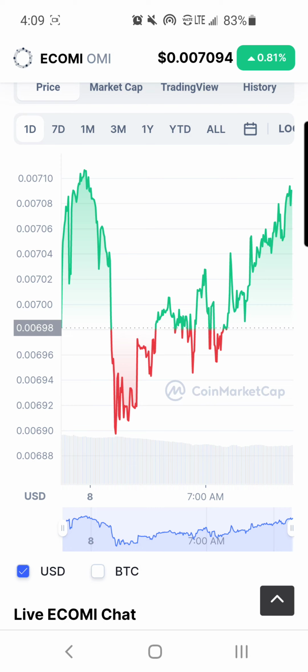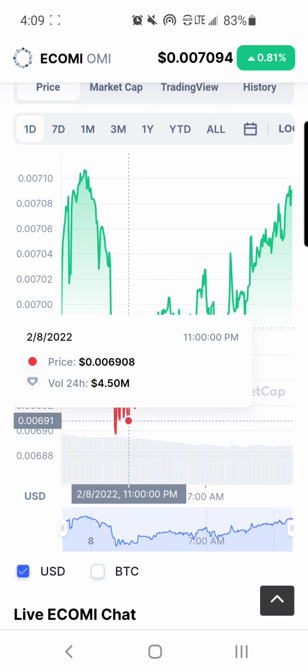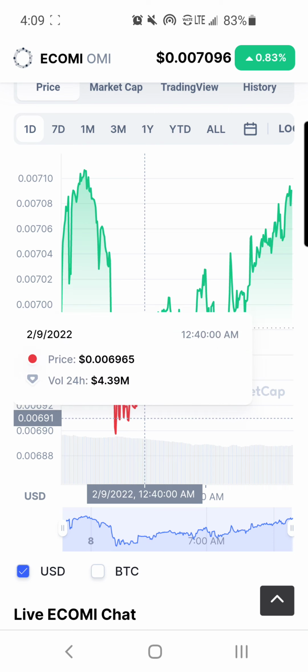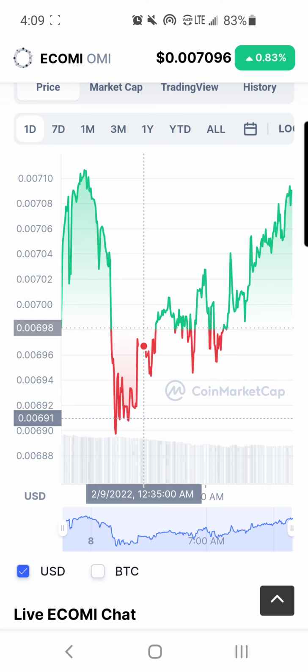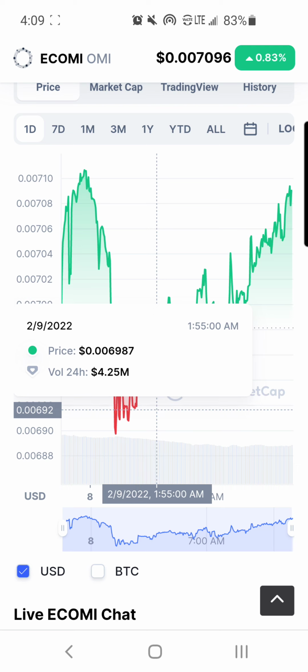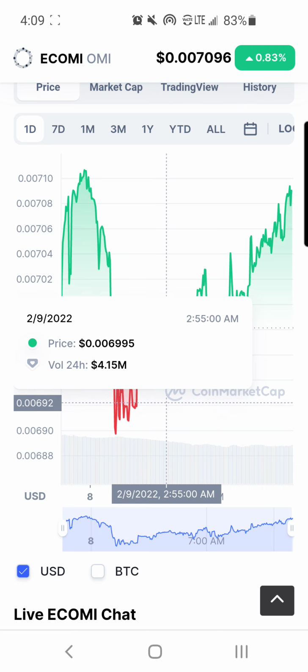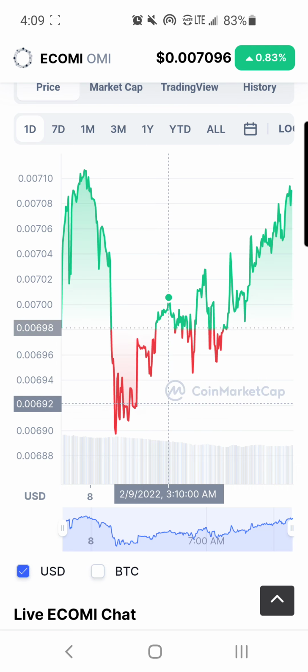This is not financial advice at all, but you could look at this dip when it's in the red. You could buy it at 0.006, or you could buy it at 0.0069, or even buy it here at 0.0069 till it goes to the 7th. But the whole point is to purchase it on a regular basis for however long you want to invest in VEVE, or in OMI. But that's just the token side.